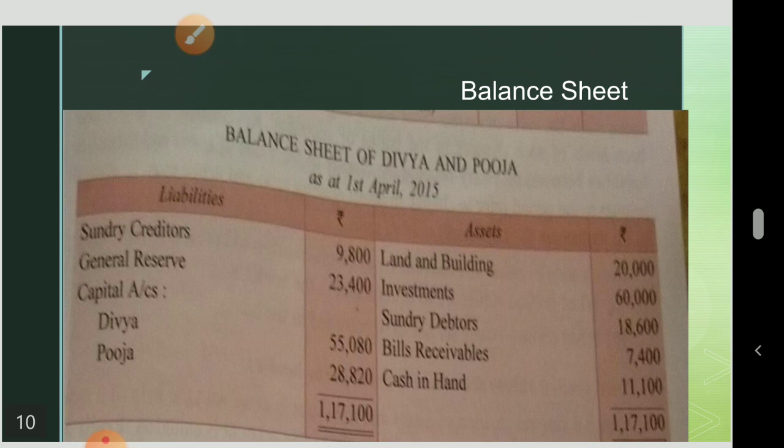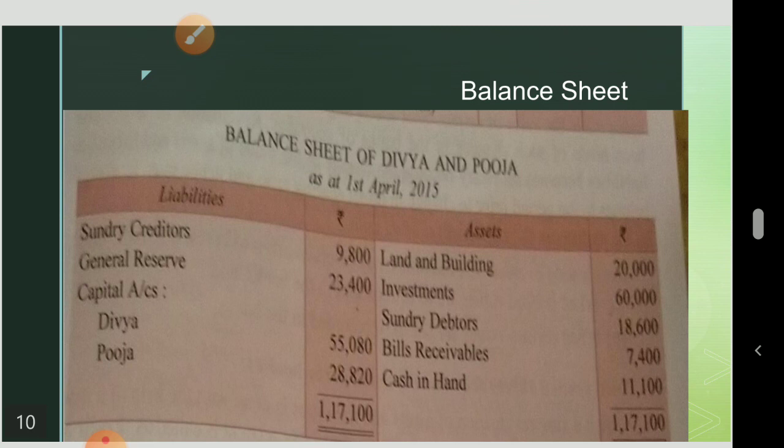So land and building you can see in the question and compare, it is difficult for me to go back, that's why land and building same amount 20,000. Goodwill will not come because goodwill is already taken. Okay. Land and building 20,000. Investment 60,000 will come. That also they distributed in old ratio. Then sundry debtors 18,600. Bills receivable 7,400. Cash in hand 11,100. No change in that. Okay. Sundry creditors also 9,800. General reserve, they do not want to distribute. That is why it is appearing here again.